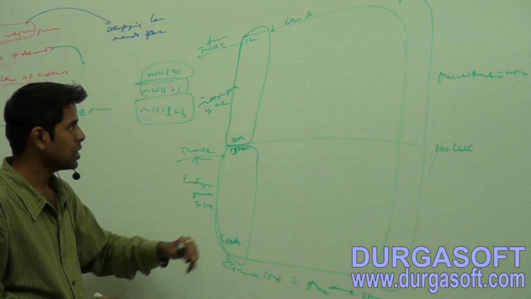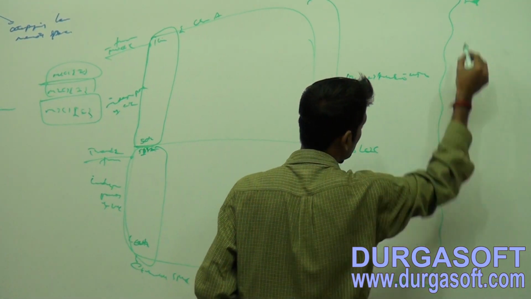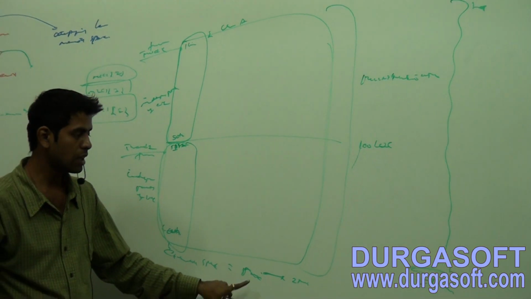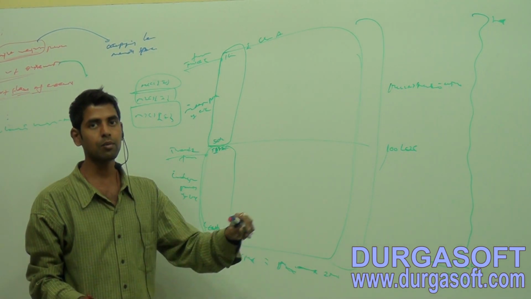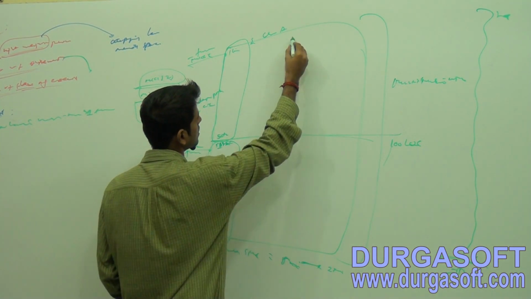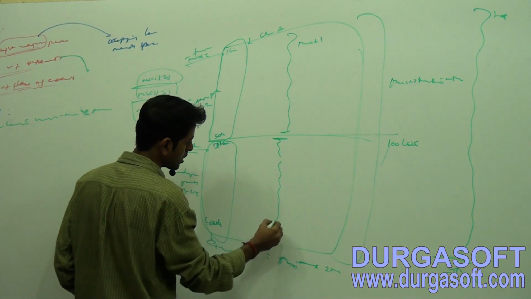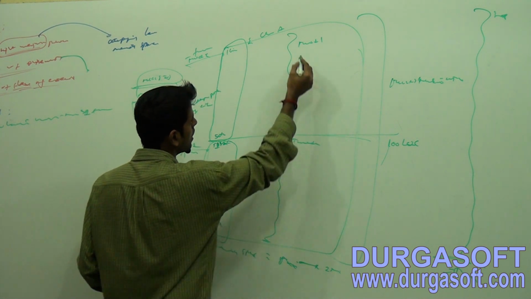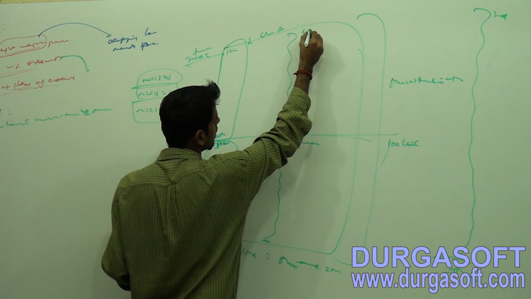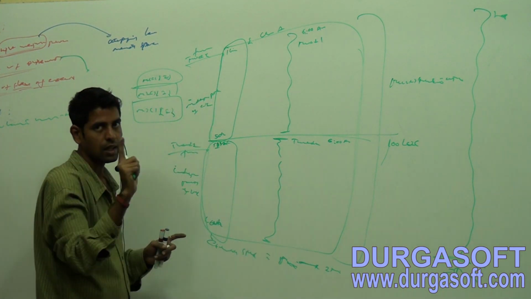If I run this same piece of code by using a single flow from top to bottom, it is consuming some 5 minutes. Execution speed is what? 5 minutes. I want to reduce that 5 minutes to 2 minutes. What am I going to do? I will divide this into two parts. This will get executed by thread 1, and this one will get executed by thread 2. Think that it has been started at 6 a.m. and this is also started at 6 a.m. Both are starting at a time.